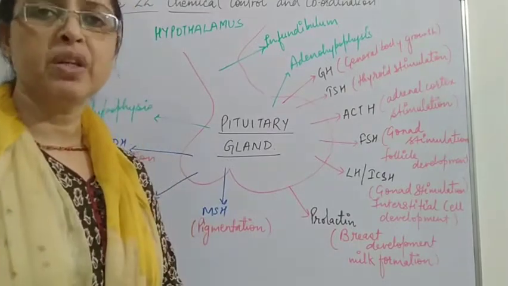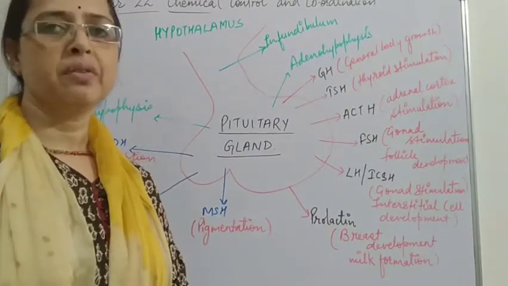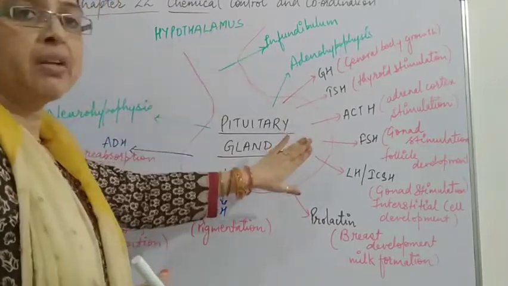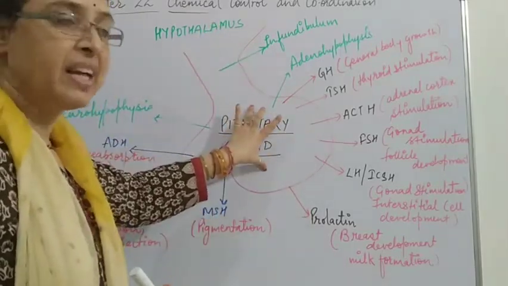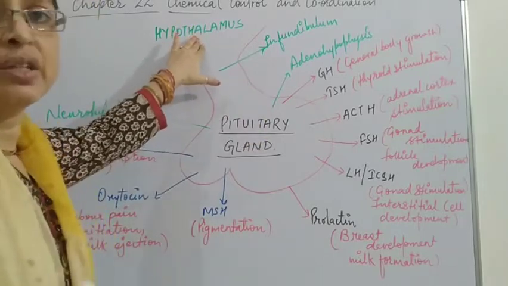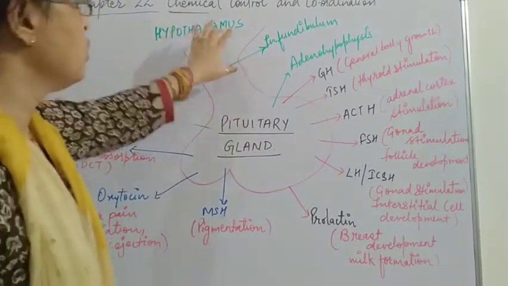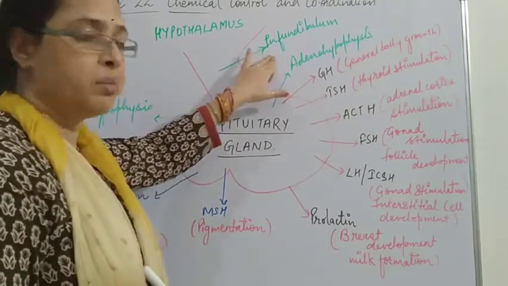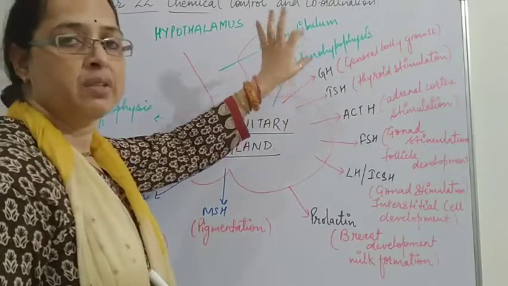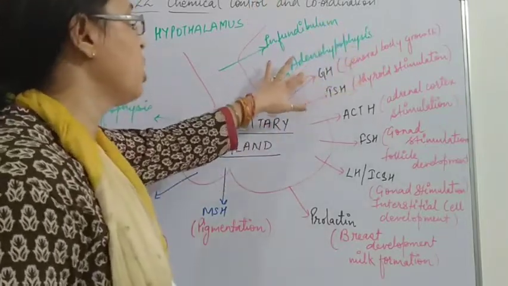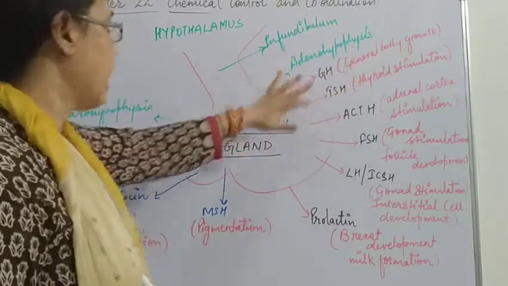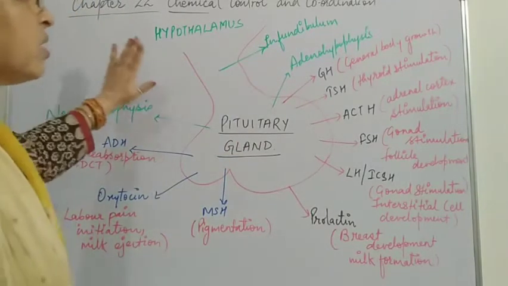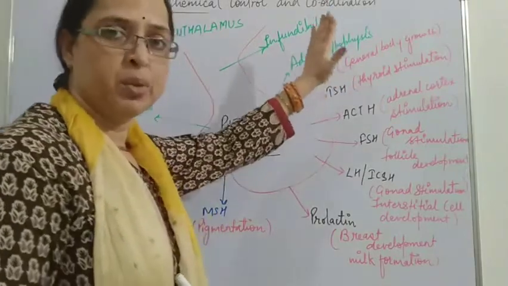Now just have a brief look over the hormones which are secreted by the pituitary gland. In this diagram I had made, in the center is the pituitary gland, connected with the hypothalamus. This stalk-like structure of the pituitary is called the infundibulum, the anterior part of the pituitary we call the adenohypophysis, and the posterior part is called the neurohypophysis.